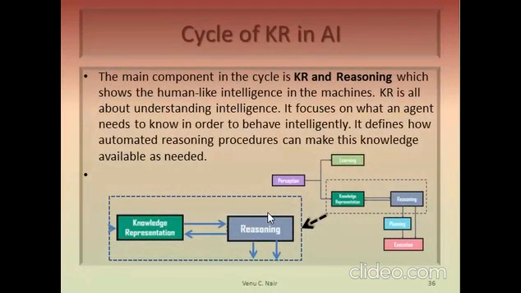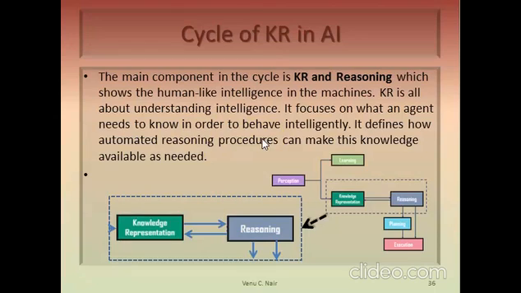And we come to the main component of the cycle, which is knowledge representation and reasoning, which shows the human-like intelligence in the machine. Knowledge representation is all about understanding intelligence. It focuses on what an agent needs to know in order to behave intelligently.